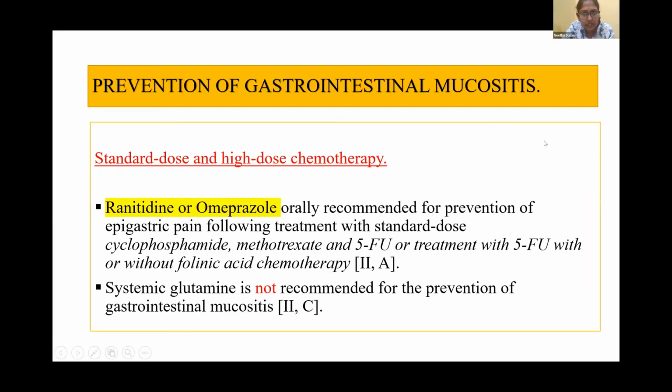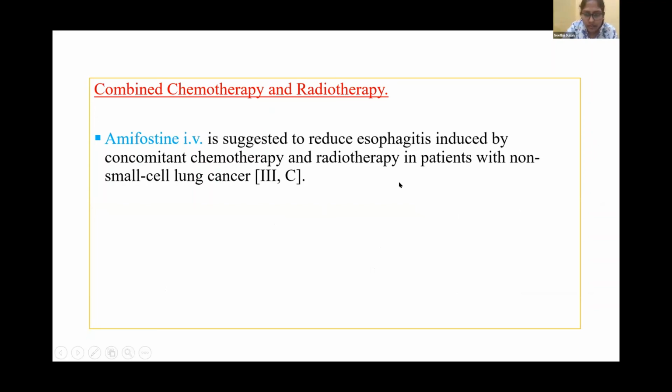So prevention of mucositis according to ESMO guidelines for prevention, especially in standard dose and high dose chemotherapy, ranitidine or omeprazole orally is recommended for prevention of epigastric pain following treatment with standard dose cyclophosphamide, methotrexate, 5-fluorouracil, or treatment with 5-fluorouracil with or without folic acid chemotherapy. This has grade 2A evidence for prevention. Ranitidine or omeprazole can be used, especially with the standard dose chemotherapies. And systemic glutamine is not recommended for prevention of GI mucositis. There's also grade 2C evidence. And so this was for standard dose and high dose chemotherapy.